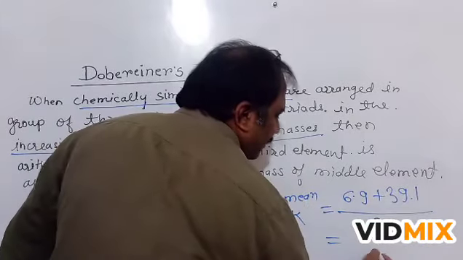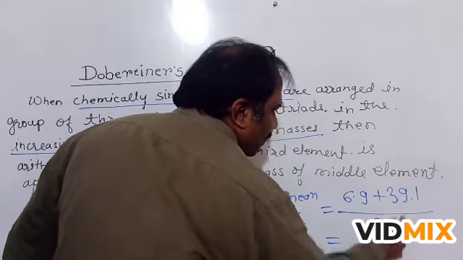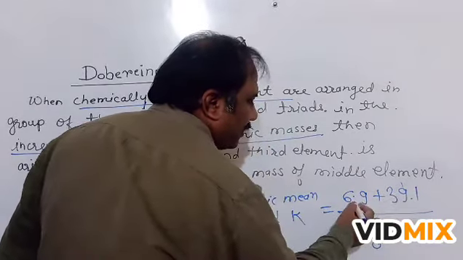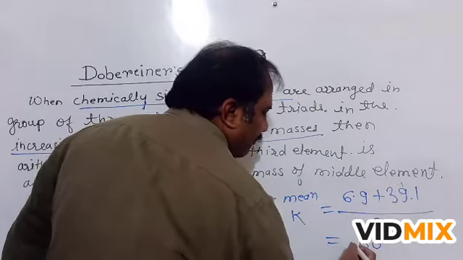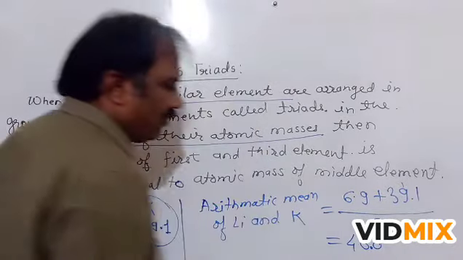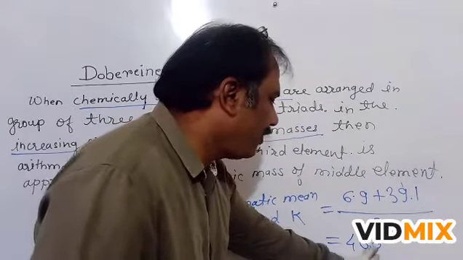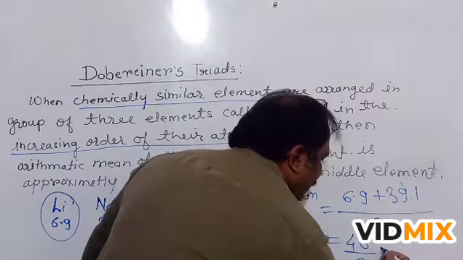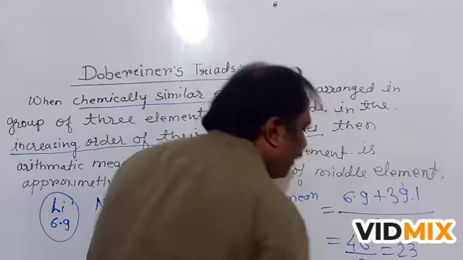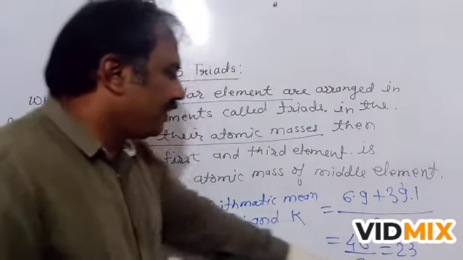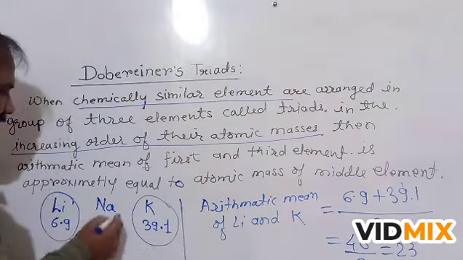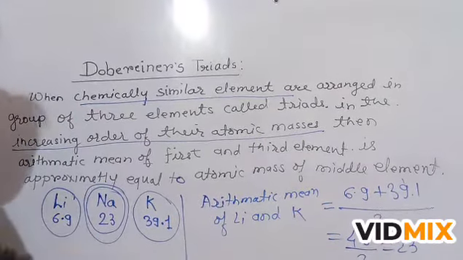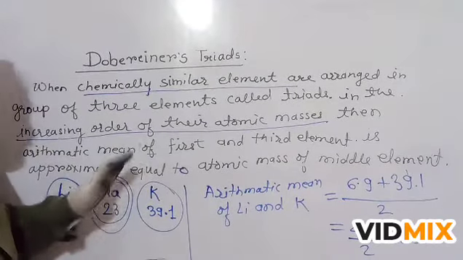Now 9 plus 1 is 10, carry 1, 10 plus 6 carry 1, 46.0, which means 46 upon 2. So 46 upon 2 is 23. So this arithmetic mean is 23, and it is approximately equal to the atomic mass of the middle element.